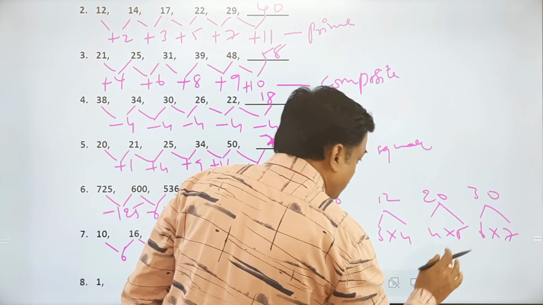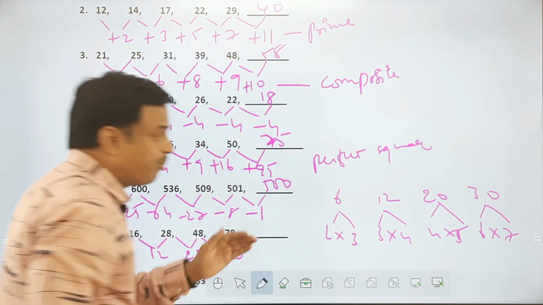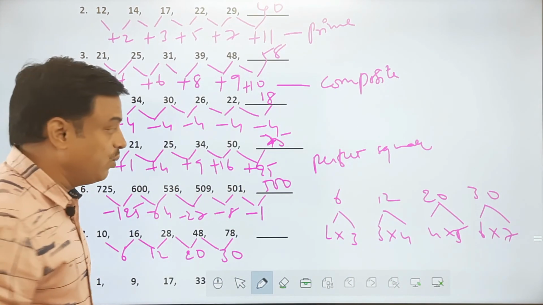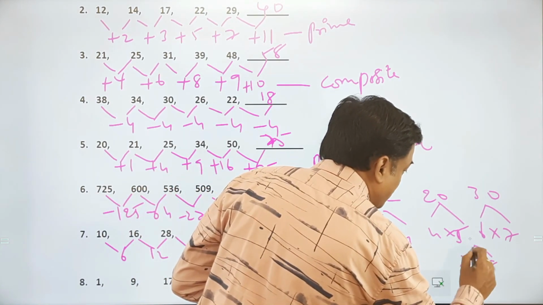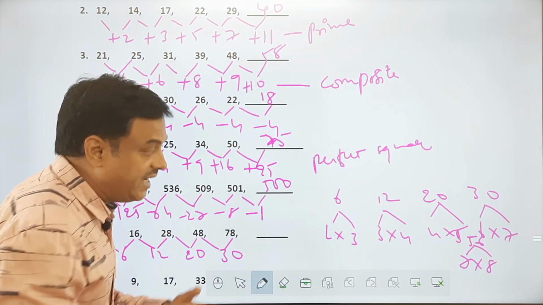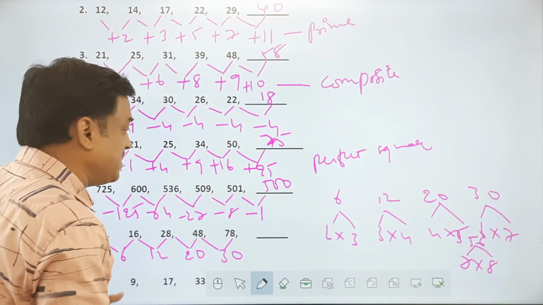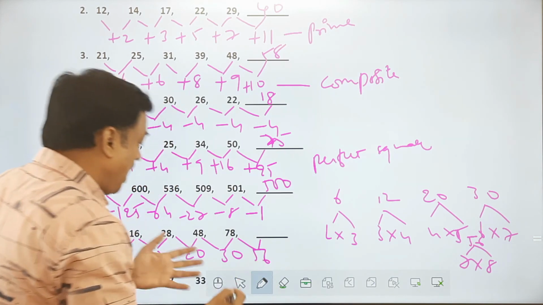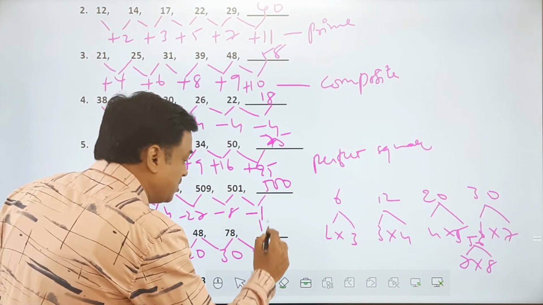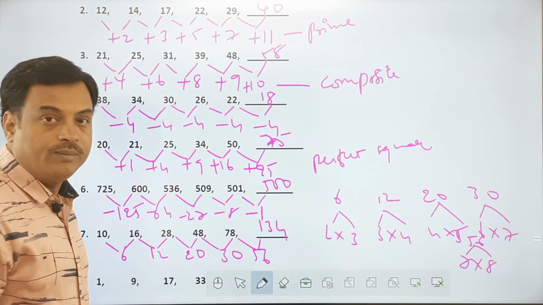So please observe what you understood here. The product of two consecutive numbers is taken over here. So what will be my next one? 7 into 8 is what I am expecting, which is 56. 7 8s are 56. So I need to add 56 to this number in that case. If I am adding 56 to this, how much will it be? 120, 134. So this is going to be 134.